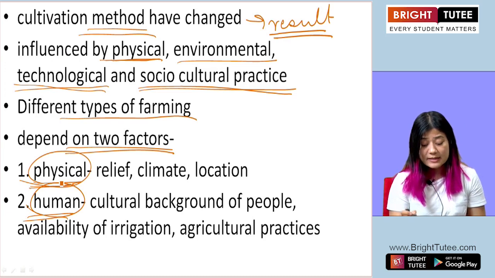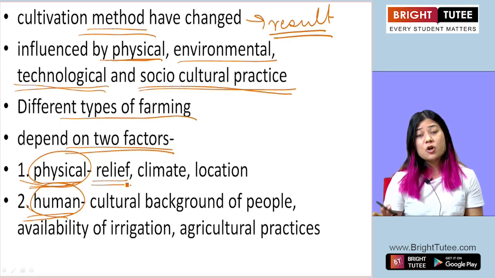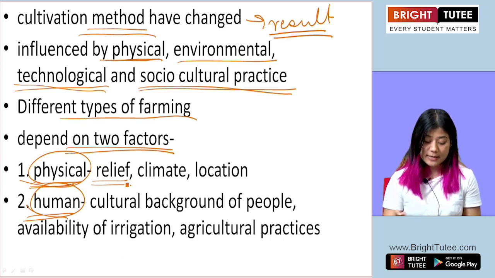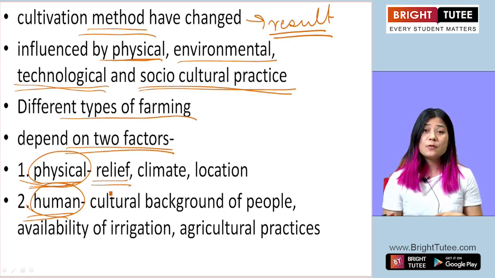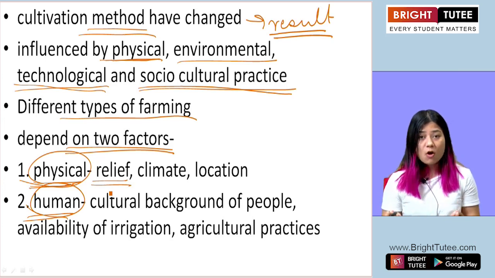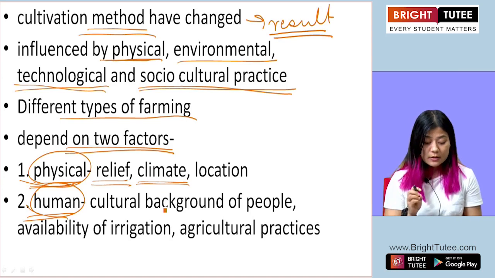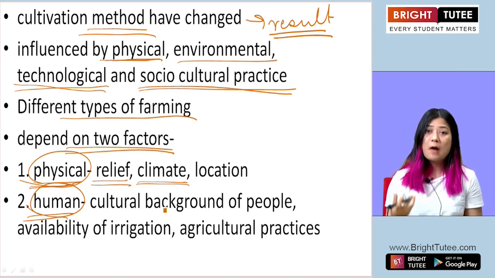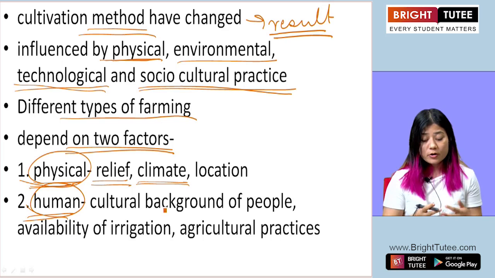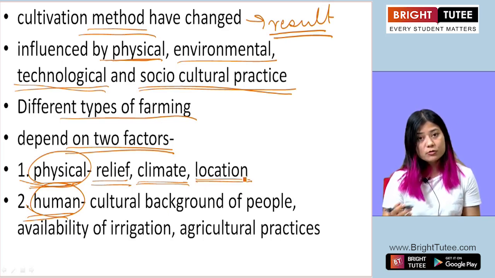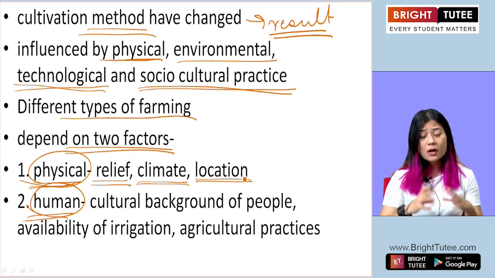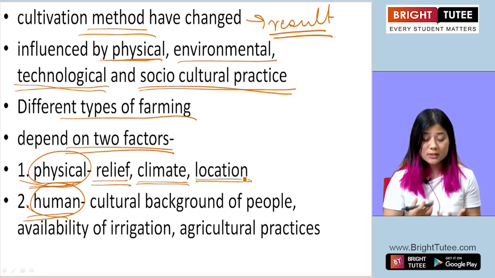That means farming depends on the relief, the physical, geographical features of the landscape, whether it's fertile, sandy, rocky, etc. The climate also influences the type of farming that farmers practice in a particular region. The location also causes a certain type of farming to be practiced in one particular area.